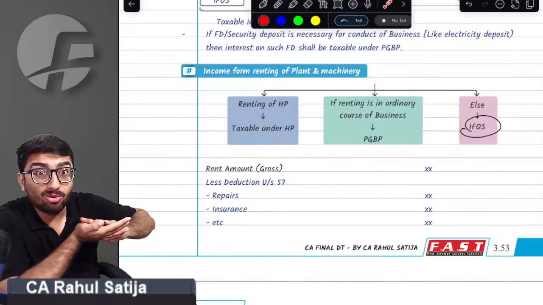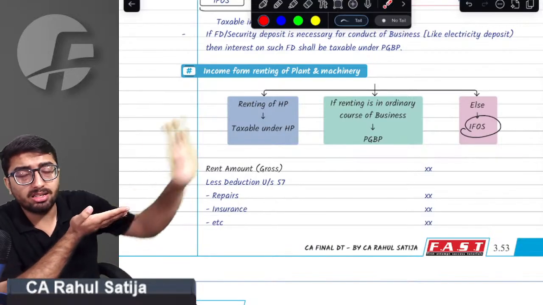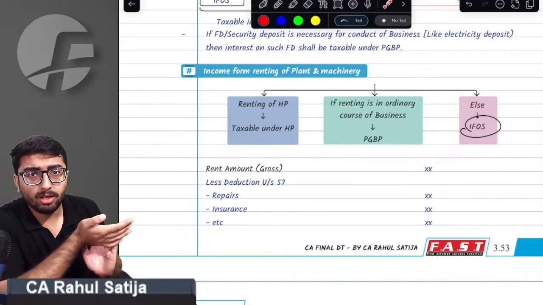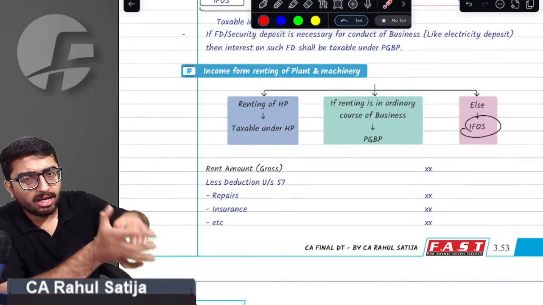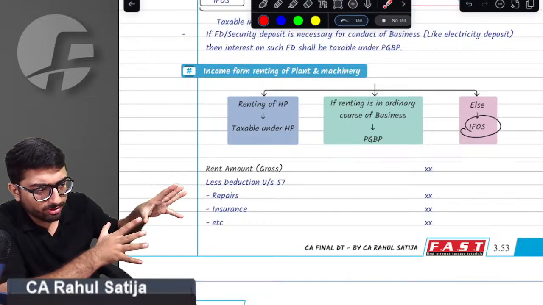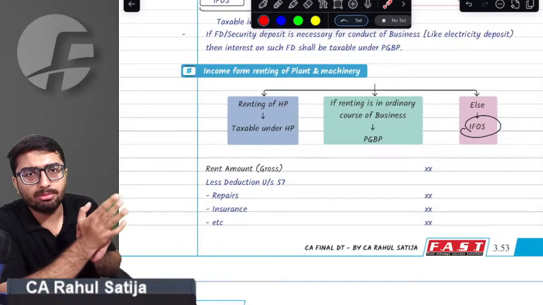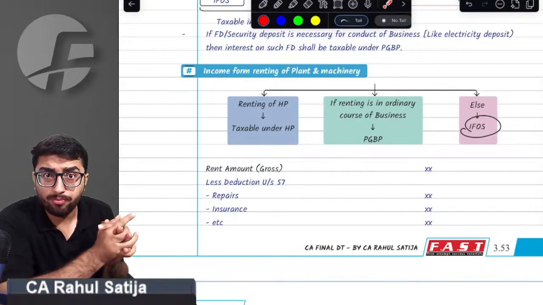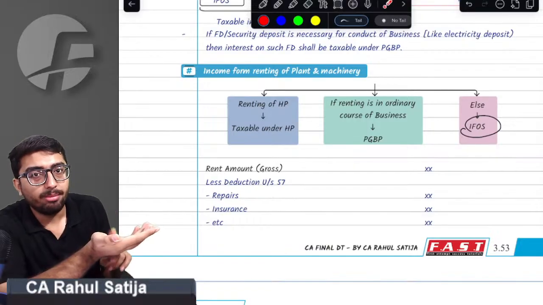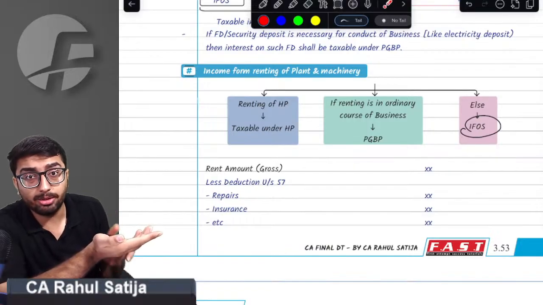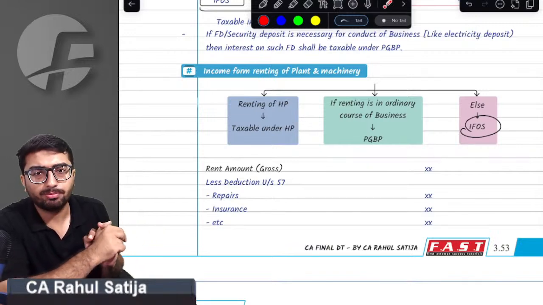For example, if I am renting out land, it shall be considered as IFOS only. If I am renting out plant and machinery, it shall be IFOS only. The provision says if it is not done in the ordinary course of business and it is not house property renting, any renting will be taxable under the IFOS head. So remember, whenever you get rent on land, it is always IFOS because land is not house property. It is always taxable under IFOS.